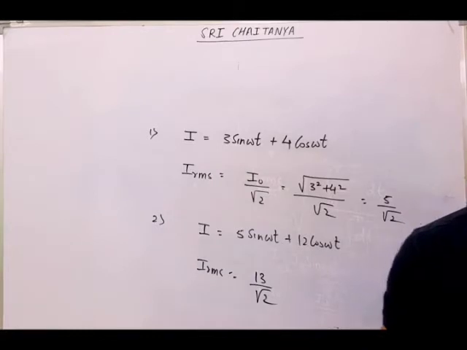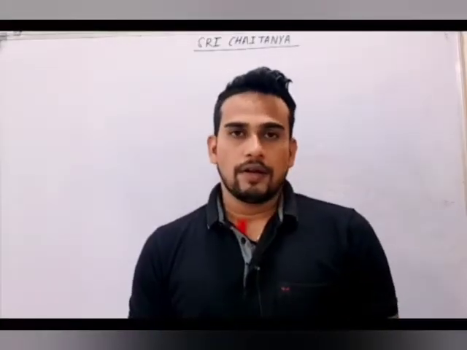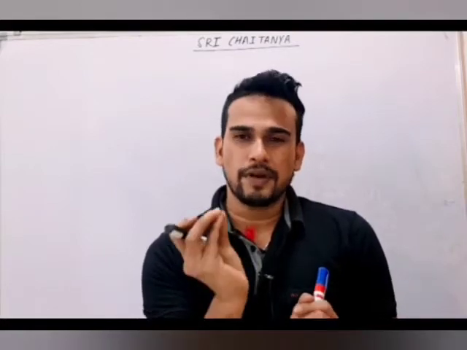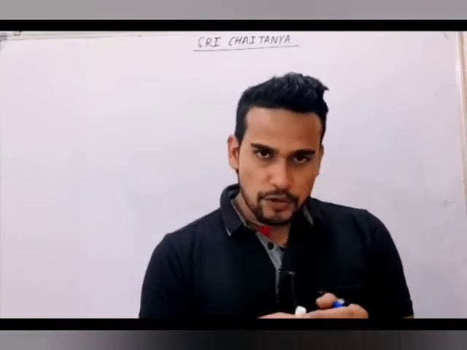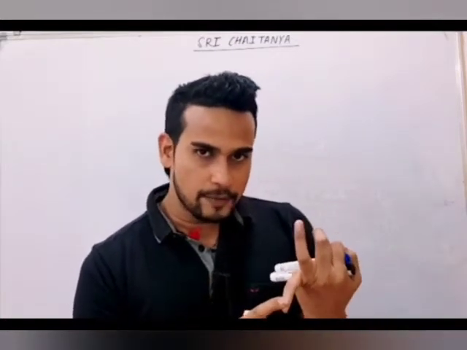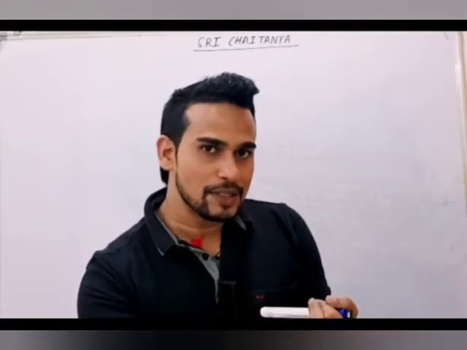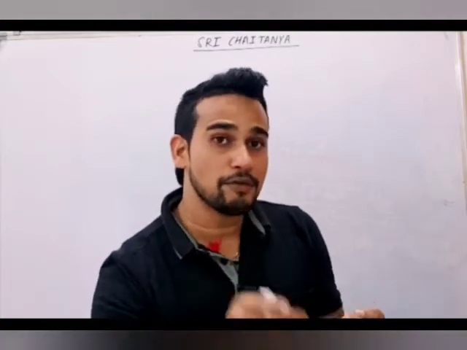Now we are going to study the behavior of different types of devices in our AC circuit. For example, till now you studied how an inductor behaves when it is connected to a battery. Similarly, you studied about a capacitor when it is connected to the battery.